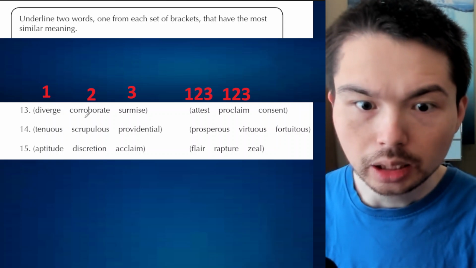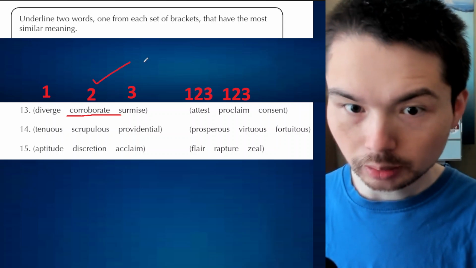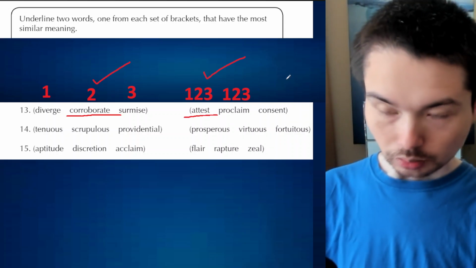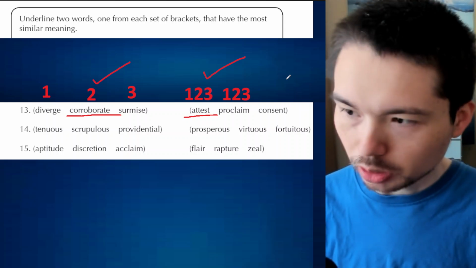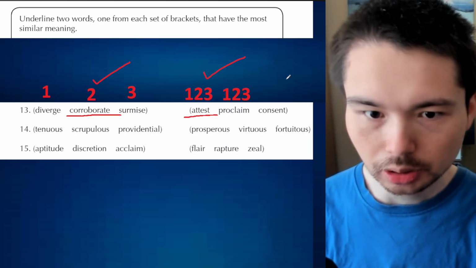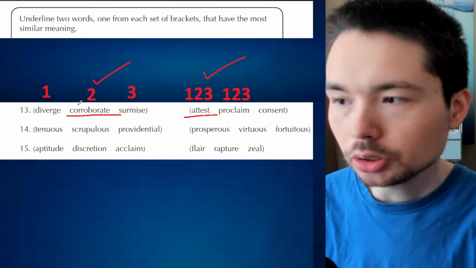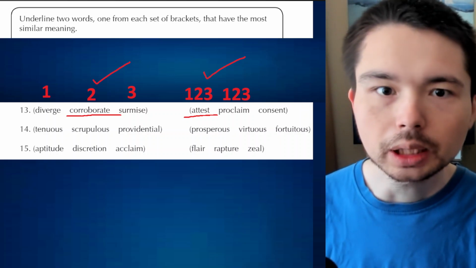Surmise, corroborate, you are working with someone, and attest is to work with them, and you are saying yes. I attest that person was with me, so that person did not commit the crime. I'm corroborating to say, yeah, he didn't do it because he was with me. Okay, we got a few new words.